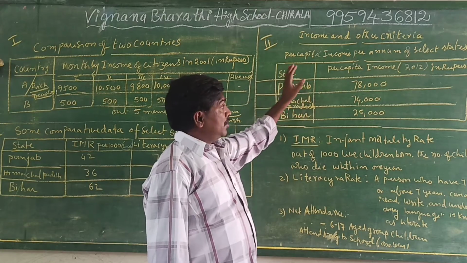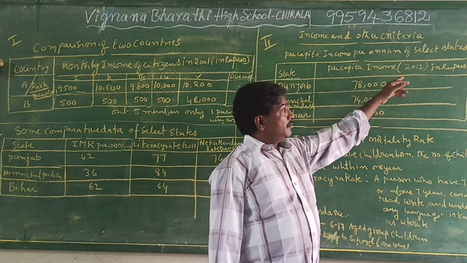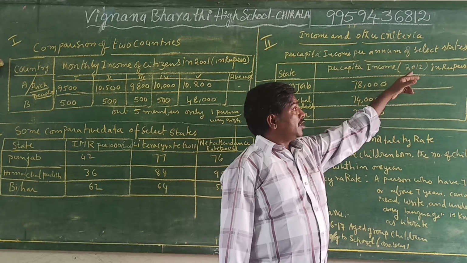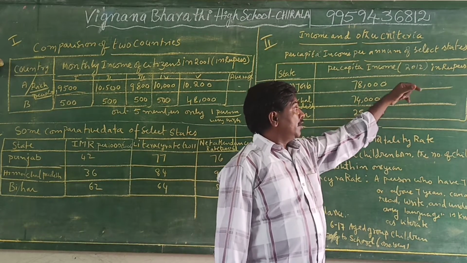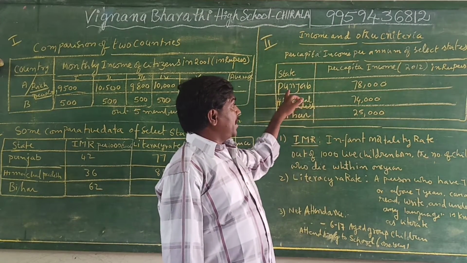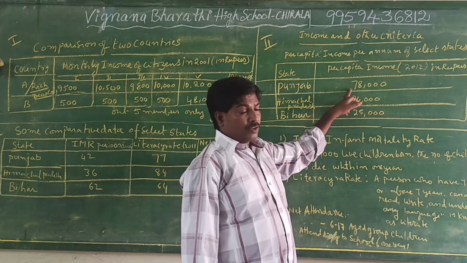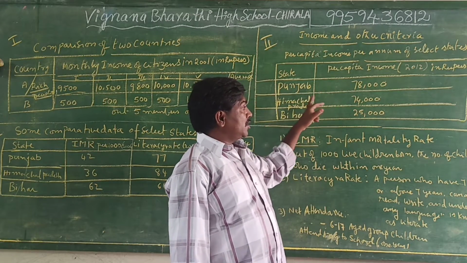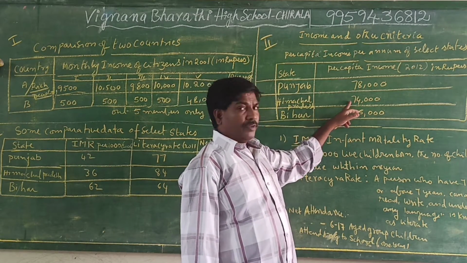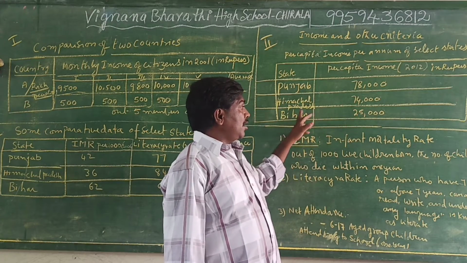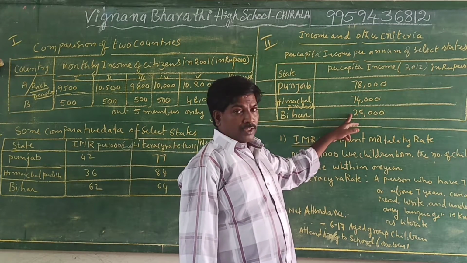Per capita income is taken from 2012 in rupees. Punjab's per capita income is 78,000, Himachal Pradesh's is 74,000 and Bihar's is 25,000.